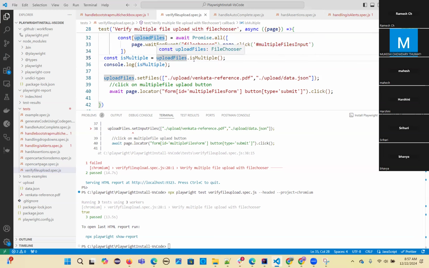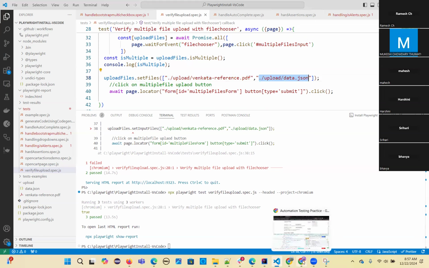So here, sir, we are just placing a file in the solution itself, right? No, here we are not placing it. After the promise is resolved, then you are setting your files here. Which files do you want to keep? Here we have kept them in the upload folder. So, for example, in real time, if we are uploading one file and we just place that file in upload, that will be sufficient.